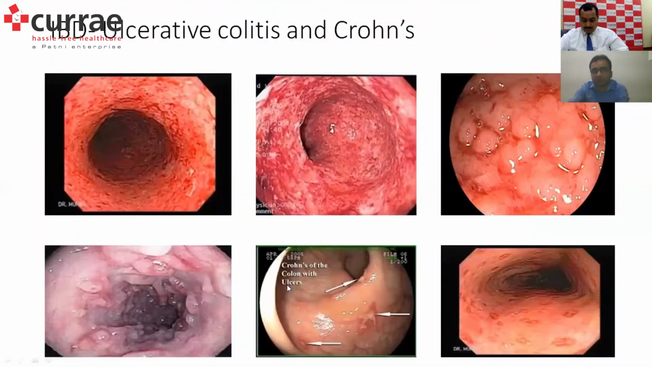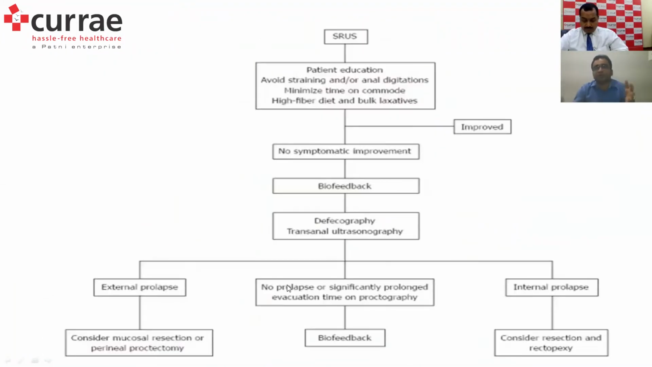So coming to what you do for a patient with solitary rectal ulcer syndrome? The most important thing is patient education: not to strain while passing stools, irrespective of whatever the urge, because they will always tell you they have to put the fingers inside. You have to train them that unless they stop putting the finger or some foreign object inside, this ulcer is not going to improve. That is the most important aspect of treating solitary rectal ulcer syndrome. Avoid straining or anal digitations.